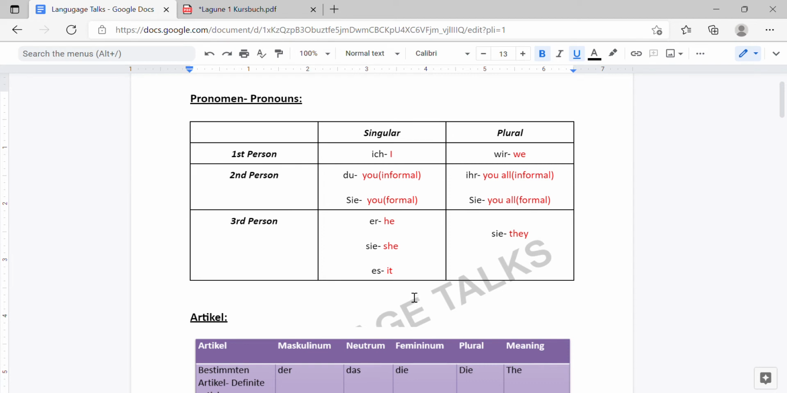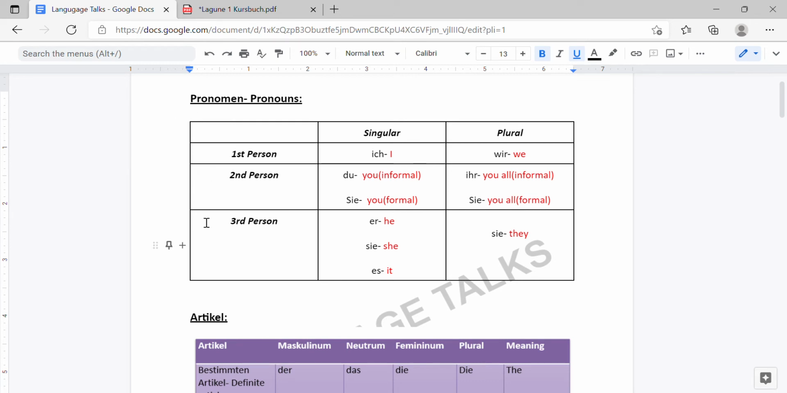So please write this table down two or three times so that you can remember it. Once you remember this table, it will be very comfortable and very useful for you to understand the rest of the concepts. So it is ich, du, er, sie, es, wir, ihr, sie, Sie. Okay, so this is the Pronomen. Pronomen means pronouns in German.